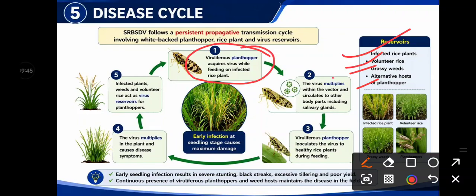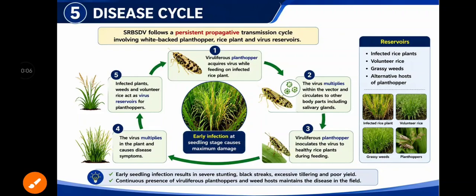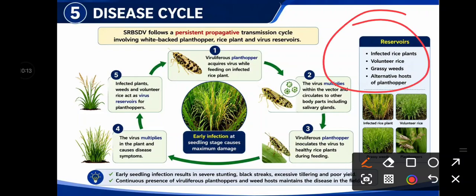Inside them, the virus also multiplies and circulates in the body, and once the vector becomes viruliferous, it spreads the virus to multiple plants. The major important thing is that early infection at the seedling stage particularly causes maximum damage. So the spread occurs through the plant hopper, and the primary sources are the infected rice, volunteer rice, and weeds.